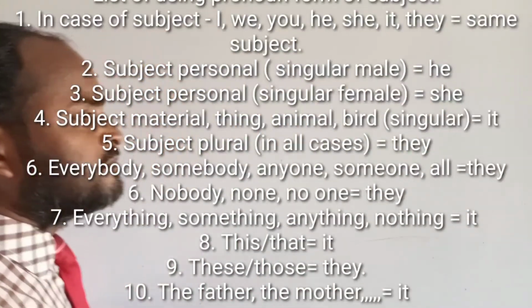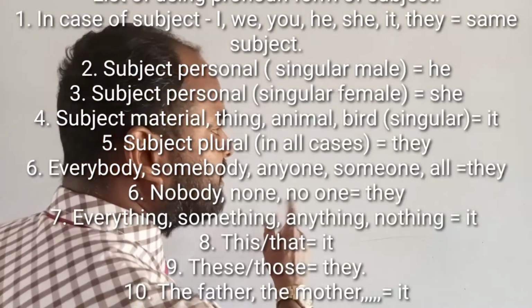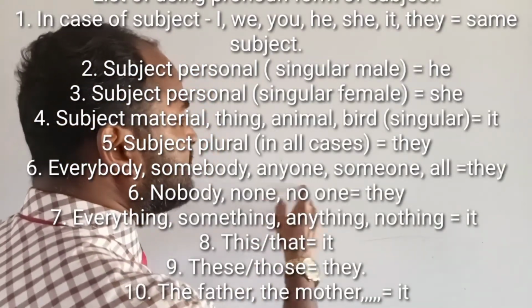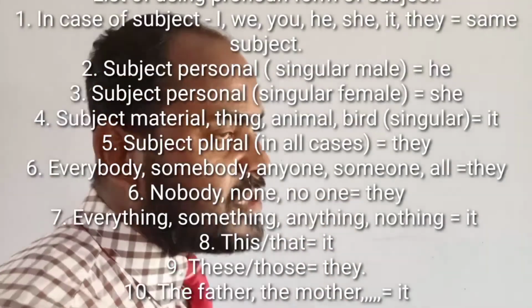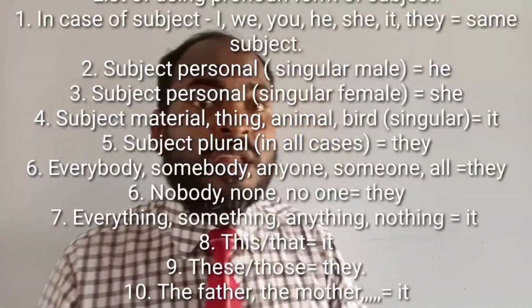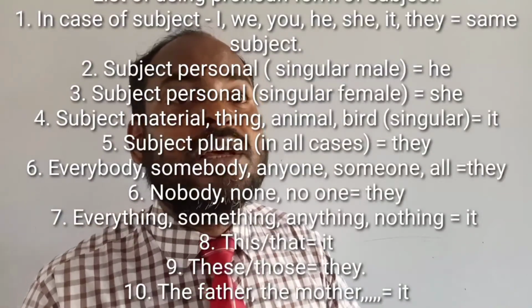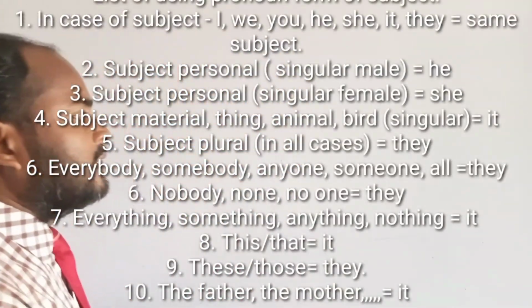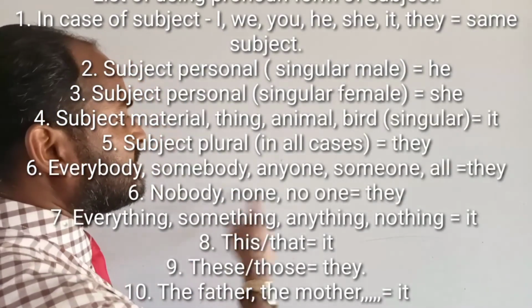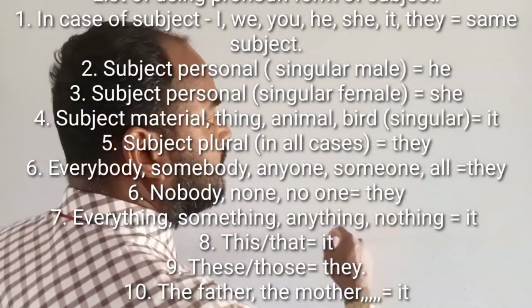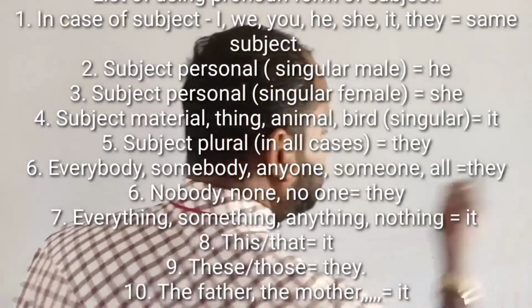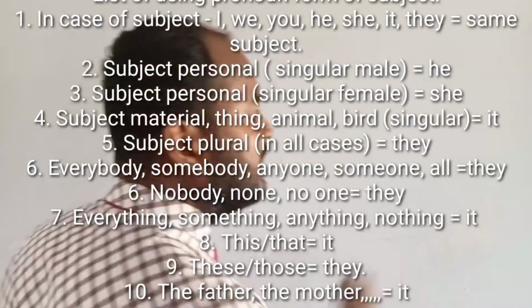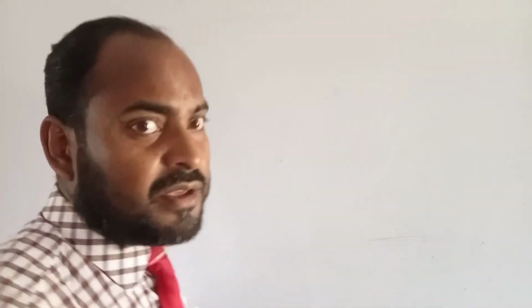Okay, but dear learners, if the subject of an assertive sentence is everything, something, anything, nothing, then we shall use the pronoun form it. Okay, if the subject is this or that, then we shall use the pronoun form it, and for these or those, we shall use the pronoun form they.